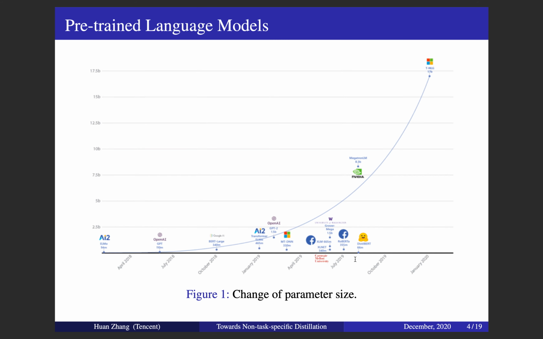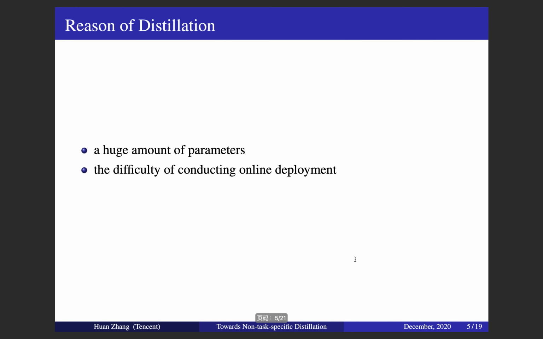With deeper network design and more effective training methods, pre-trained models' performance improves continuously. At the same time, the number of parameters of pre-trained language models increases largely as well. This picture vividly shows the parameter size of pre-trained language models. These powerful pre-trained language models hold a huge amount of parameters, leading to difficulty in conducting online deployment.